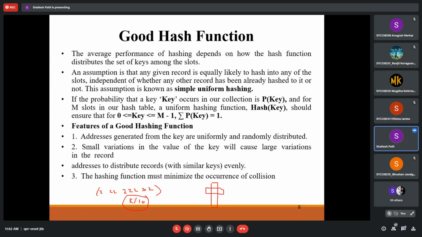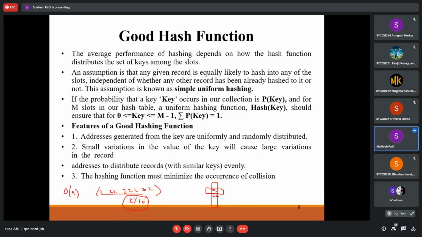Yes, sir. Insertion will work like this: 22 will be placed over here if you are going for linear probing, and like that. So we'll get the complexity O of n, instead of O of 1, if you have to search the element. Yes or no?